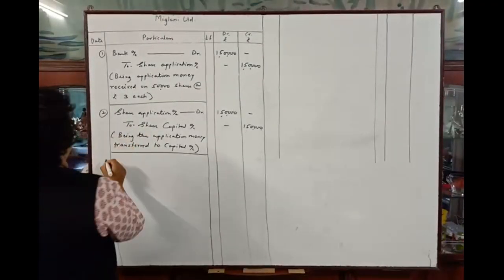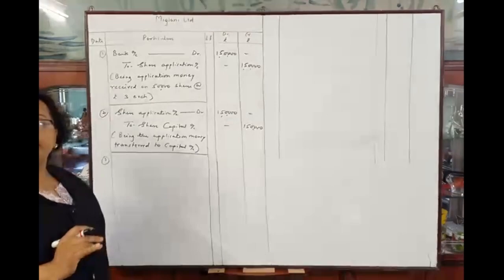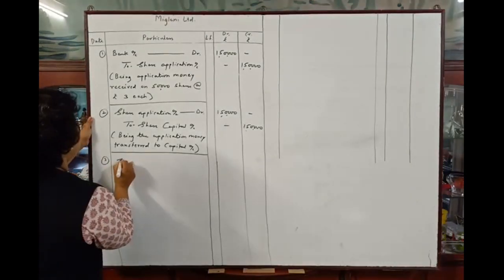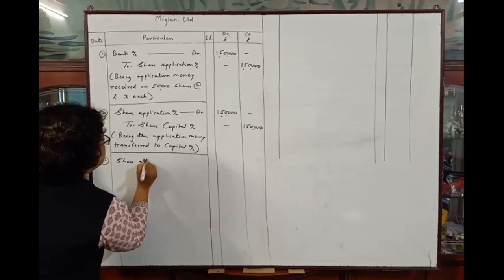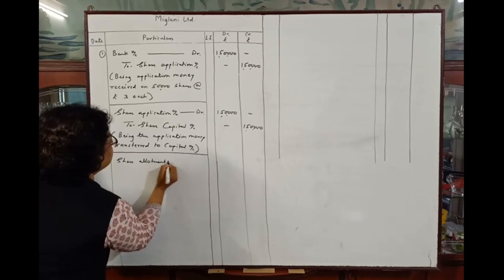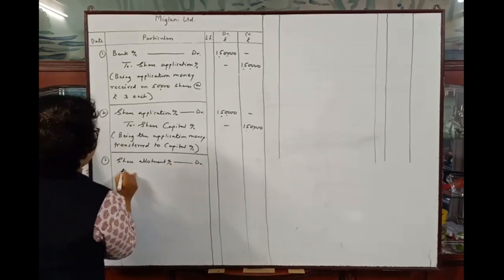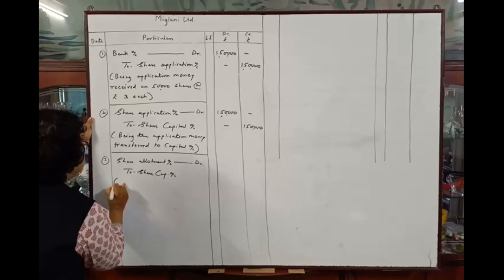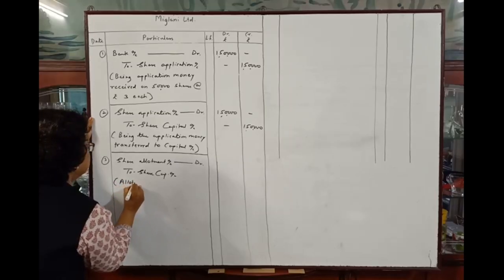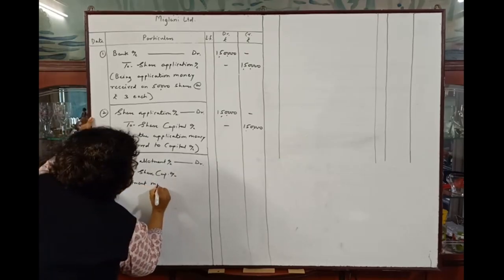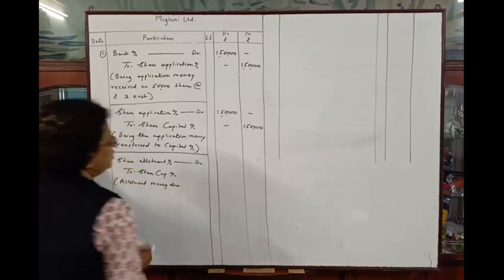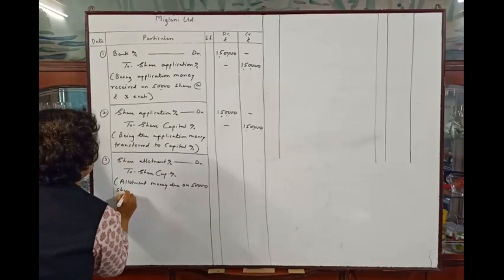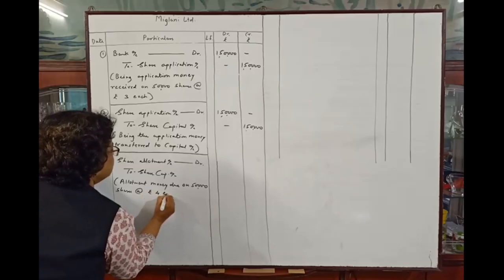Now third entry. This entry will be of allotment money due from the public. So the entry will be share allotment account debit to share capital account, narration, allotment money due on 50,000 shares at rupees 4 each.